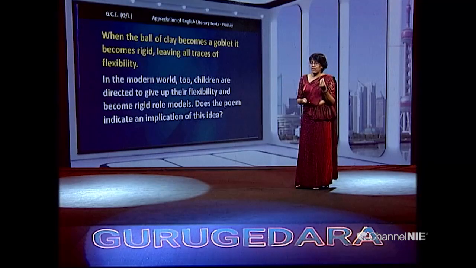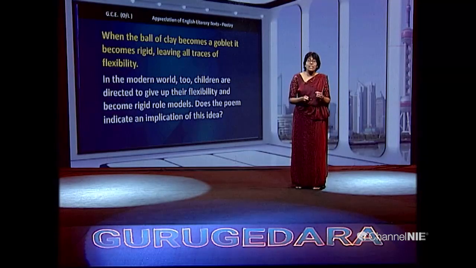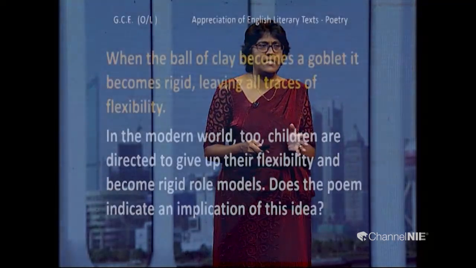Now, I must tell you, please do not be guided only by what we discuss here. You can think analytically according to the context. In the modern world also, children, we are unhappy to say sometimes, are directed to give up their flexibility and become very rigid role models.